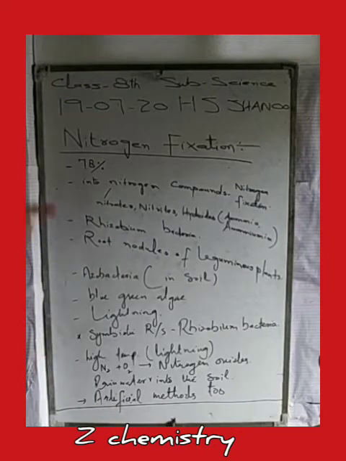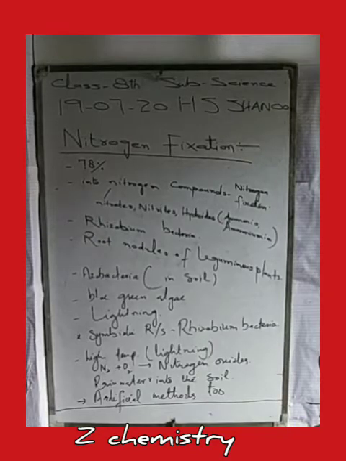Nitrogen fixation is basically a process in which nitrogen is converted into nitrogen compounds by certain factors in the atmosphere. The process is known as nitrogen fixation.